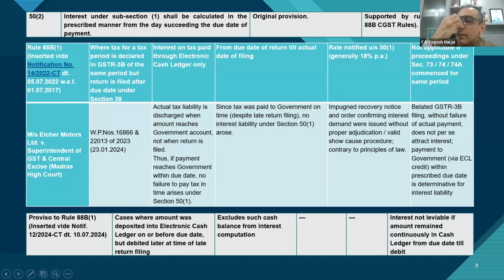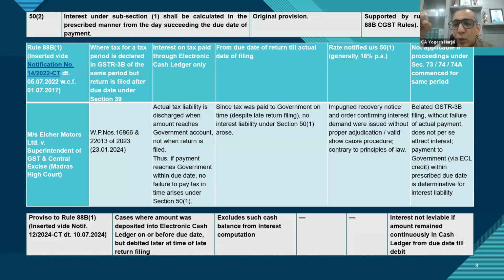Sir, the issue is that I'm a restaurant making supplies through online e-commerce platforms. My TCS was being deducted. I filed the return late, and I also filed the form for claiming TDS, TCS after the due date and paid the tax in cash. Should interest be levied on the amount that was actually paid to the credit of the government by my deductor or my collector before the due date?